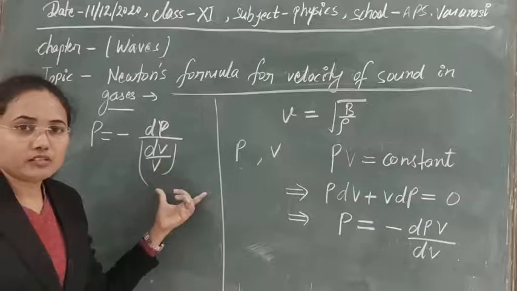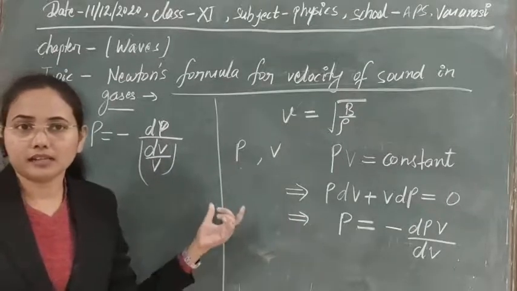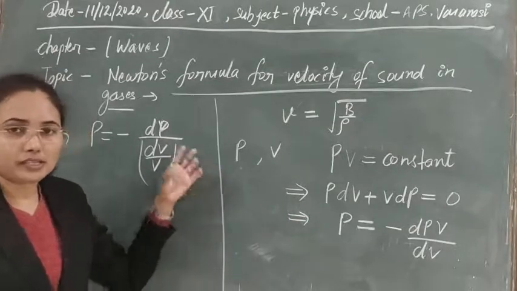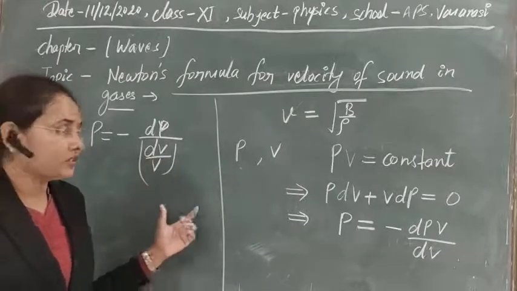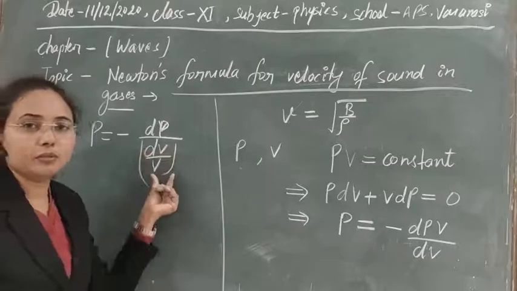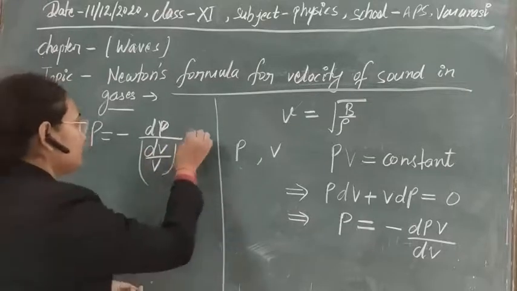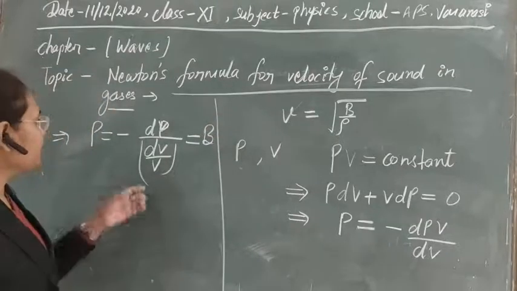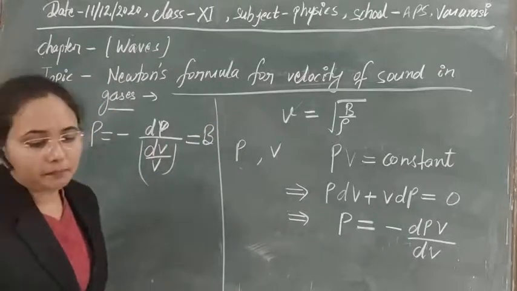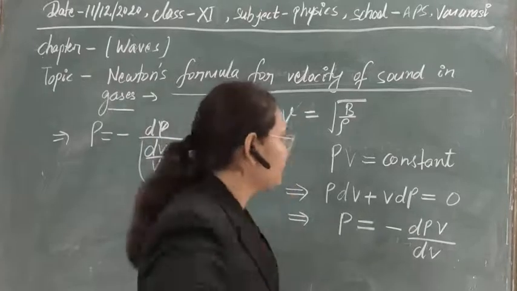So stress upon strain is the bulk modulus. In case of bulk modulus, the strain is volumetric strain, given by change in volume upon original volume. So the bulk modulus is equal to the pressure of the gas.